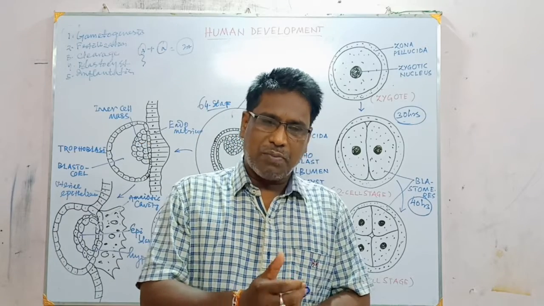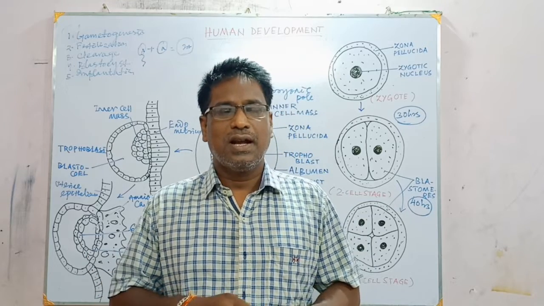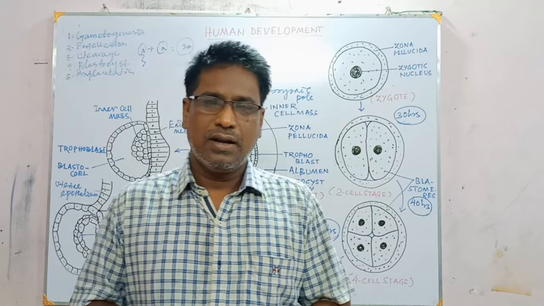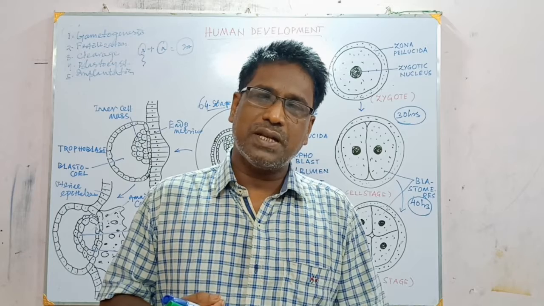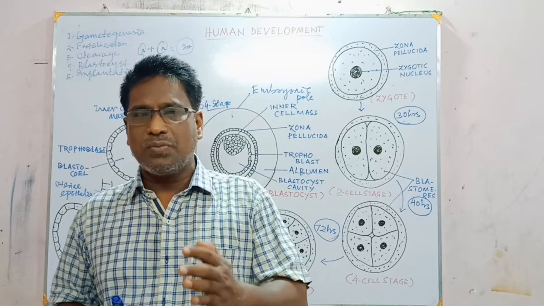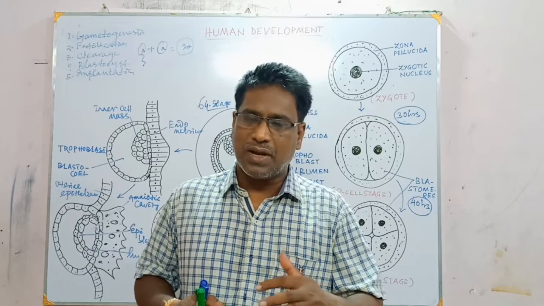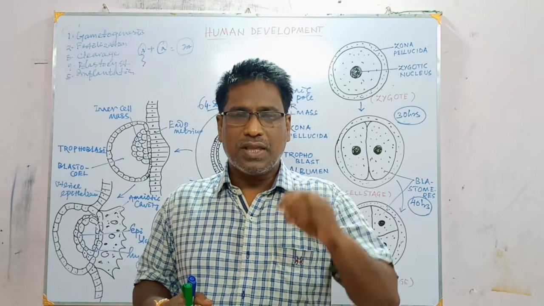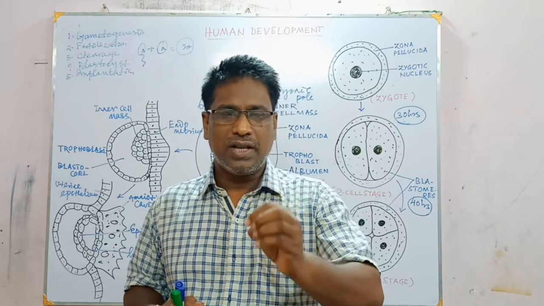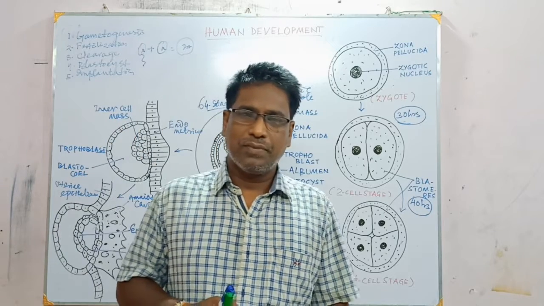So students, after fertilization, the result is the formation of a diploid zygote, and that diploid zygote is unicellular. 2n number of chromosomes are present within it, but it is unicellular. It has to divide rapidly so that it can produce a multicellular embryo. So the unicellular zygote gets converted into a multicellular embryo by the process named cleavage.